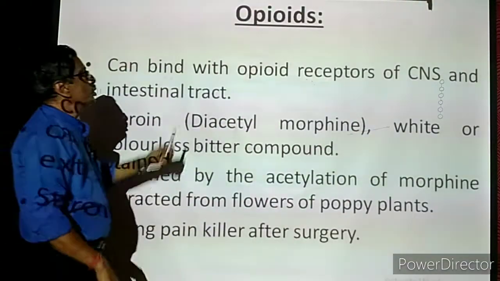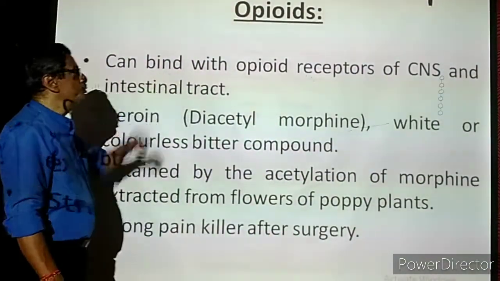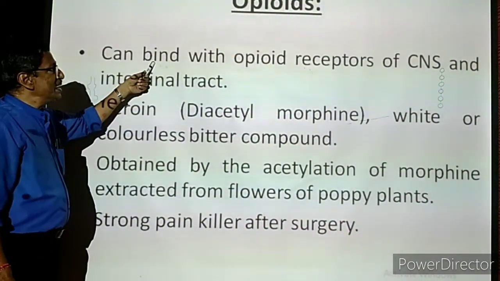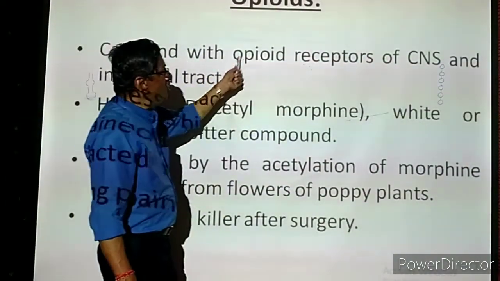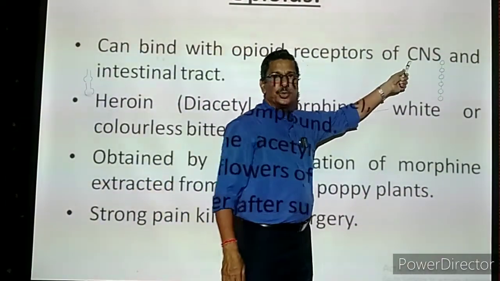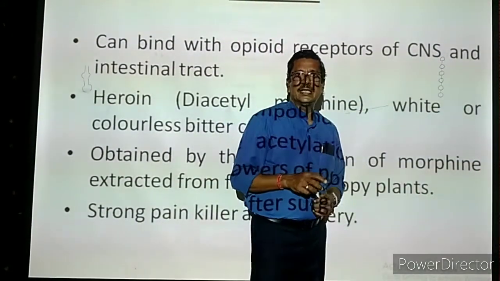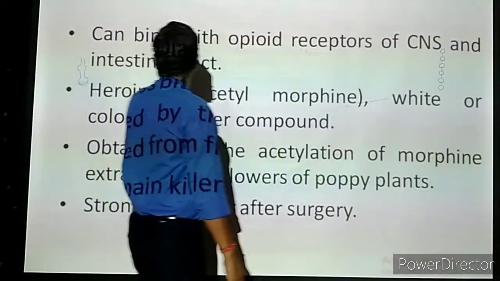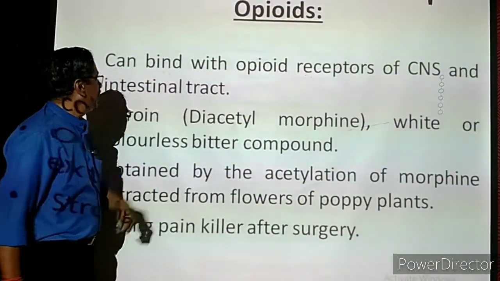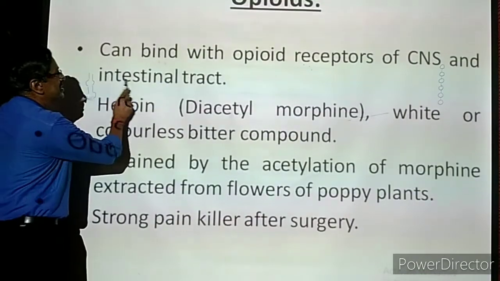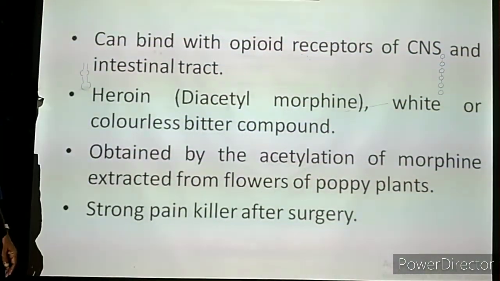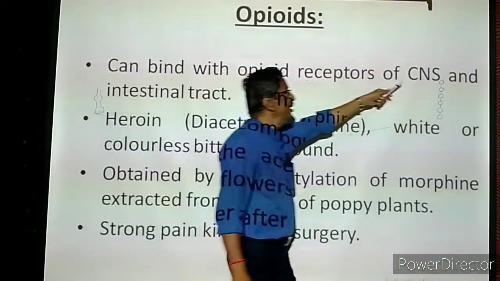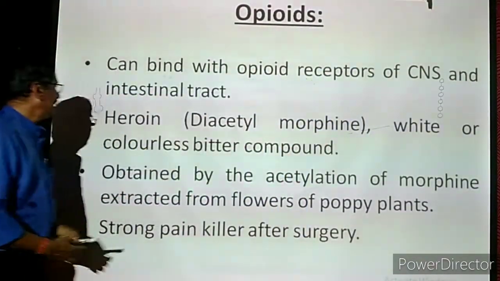Okay, now first we will talk about opioids. The first in the list is opioids. Now what are the opioids? These chemicals can bind with the opioid receptors of the CNS. Already I told you, brain and spinal cord. Lots of cells are there. They have some sensitive area. In the sensitive area, these chemical molecules can go and bind. And even the intestinal tract, they also go and join with the cells of the intestinal tract. So the brain will be affected, the intestine will also be affected.